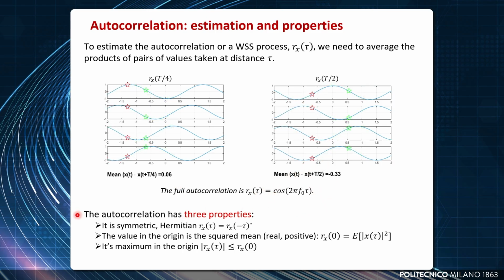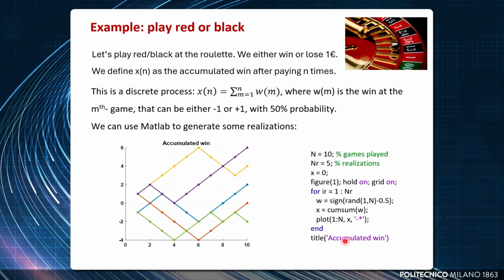The autocorrelation has three properties. First of all, it's symmetric. We can define it as Hermitian symmetric, as for minus tau the autocorrelation is the complex conjugate. Second, it's maximum in the origin. And third, the value in the origin is the second order moment, and it's always positive.